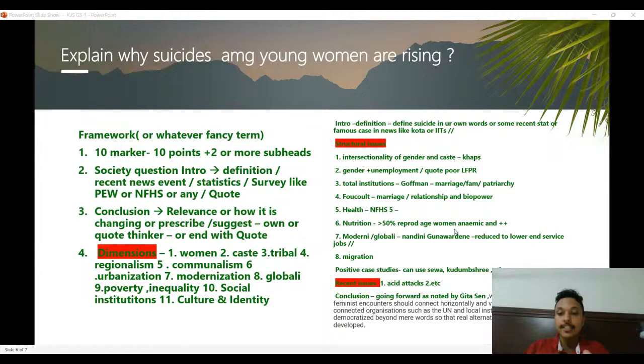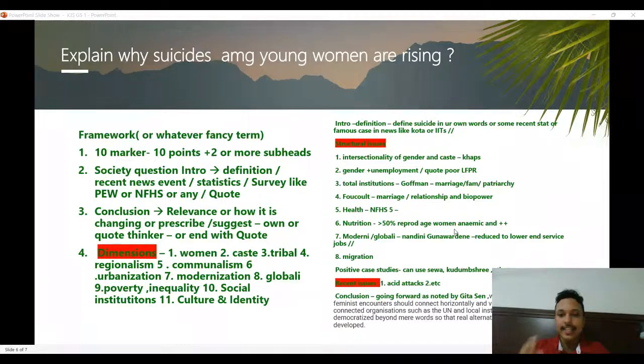Foucault's idea like marriage, biopower, power over institutions, power over the body, how that results in inequality and that fuels resistance. Or you can connect it with health, with NFHS 5 insights, with nutrition. 50% of reproductive age women are anemic, points like that. You can connect it with modernization, globalization. Thinkers like Nandini Gunawardena talk about how women are reduced to lower end service jobs, how that could be one of the socio-economic reasons why suicides are rising.